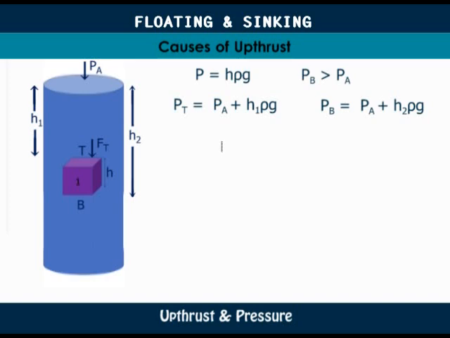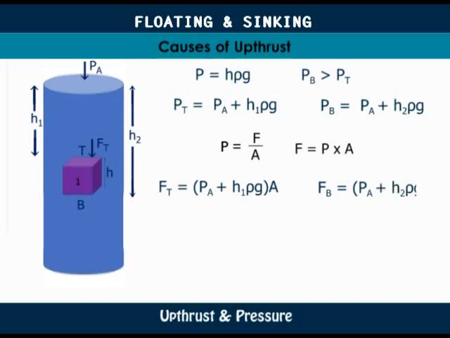We know that pressure is equal to force over area, and therefore force is equal to pressure times area. So force at the top, FT, is equal to PT times A. That is equal to PA plus H1 rho g, times A. And the force at the bottom, FB, will be equal to PA plus H2 rho g, times A.